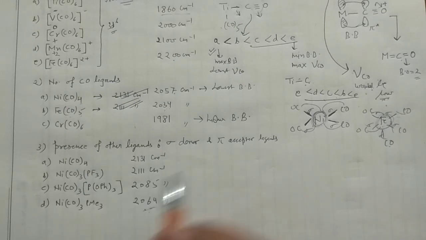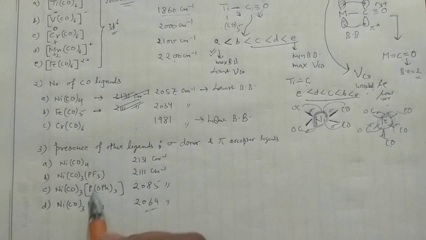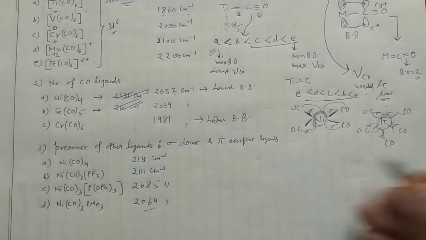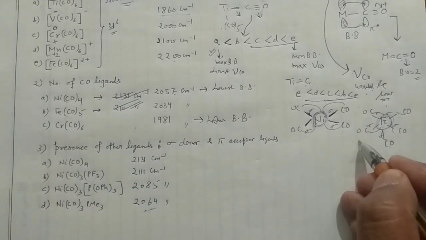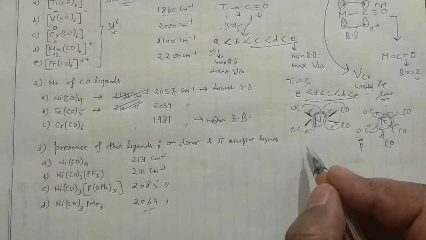This is PF3, and how does it act? It's a sigma donor. The phosphorus has a lone pair like nitrogen, so it can donate electrons to the metal.